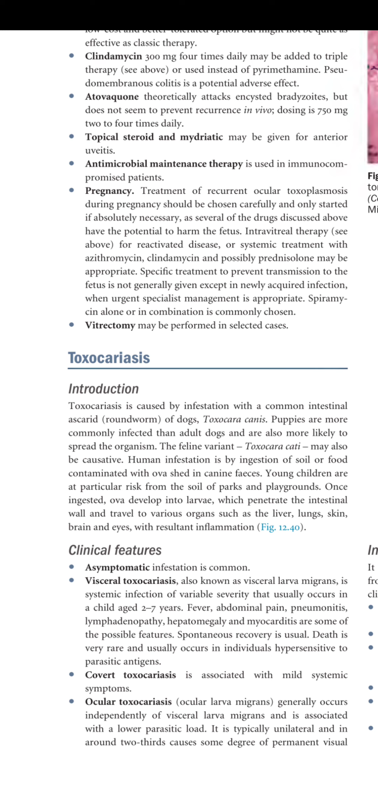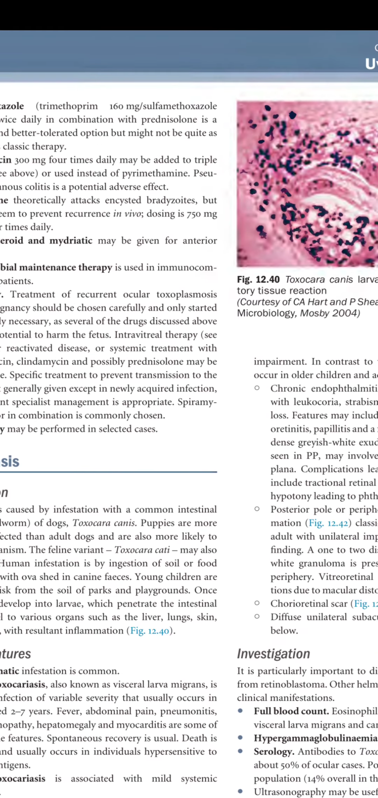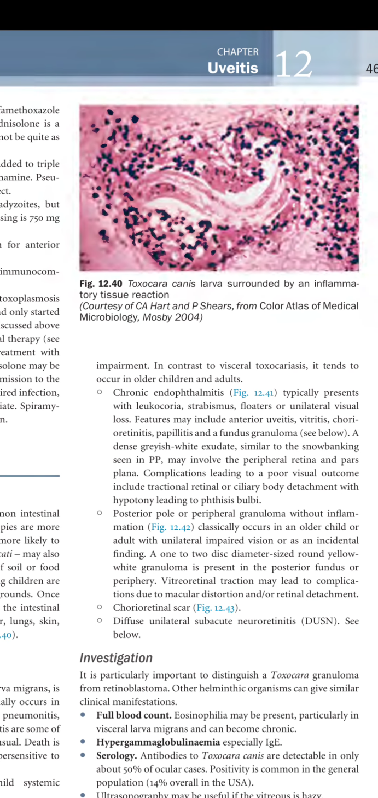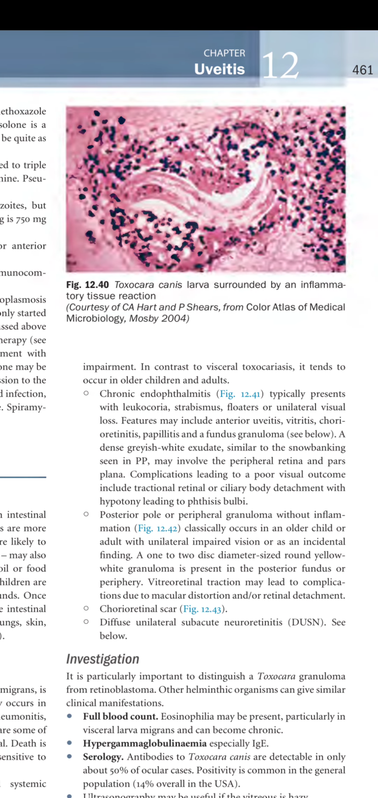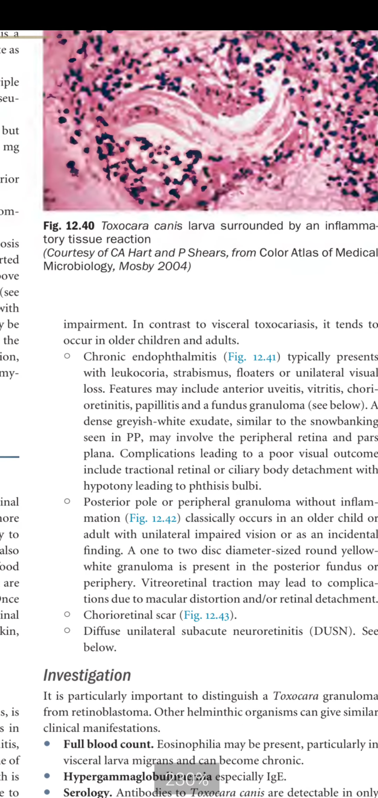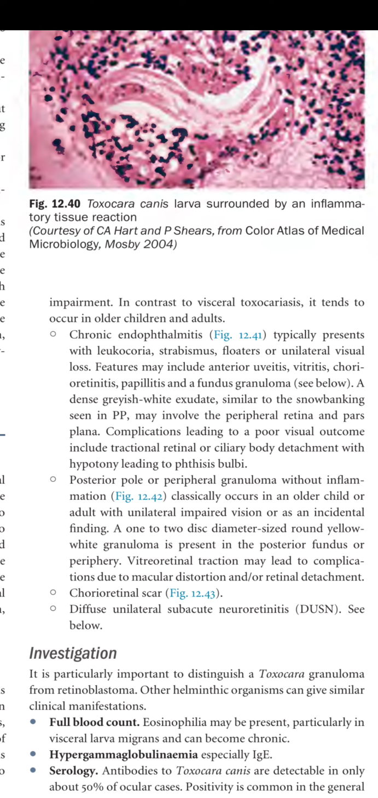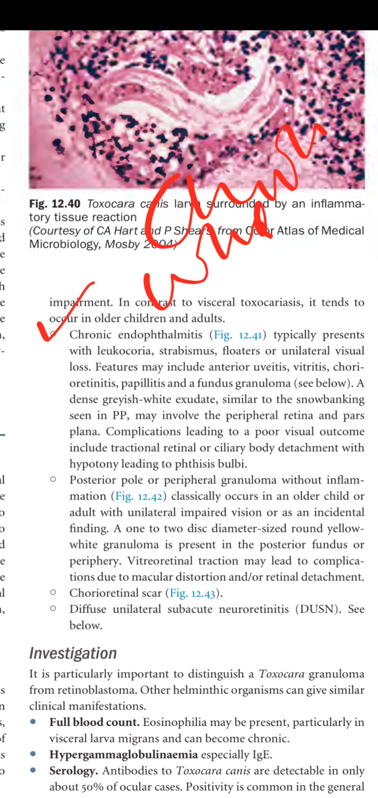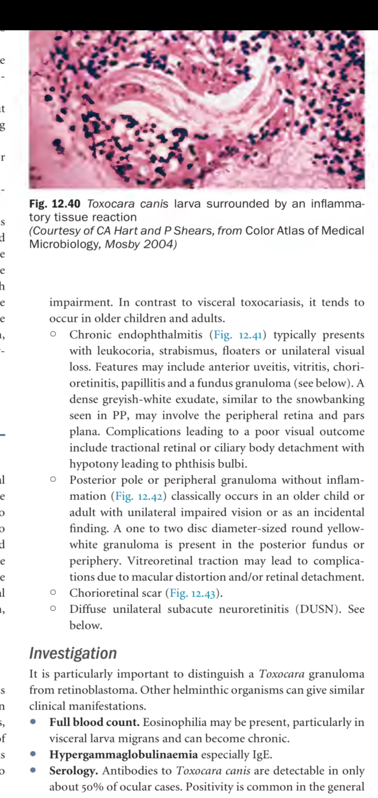It is typically unilateral and in around two-thirds causes some degree of permanent visual impairment. In contrast to visceral toxocariasis, it tends to occur in older children and adults. Chronic endophthalmitis typically presents with leukocoria, strabismus, floaters, or unilateral visual loss. So there can be chronic endophthalmitis, which is basically with leukocoria, meaning the whitish reflex of the eye. There can be strabismus, deviation of the eye. There can be floaters or unilateral visual loss.